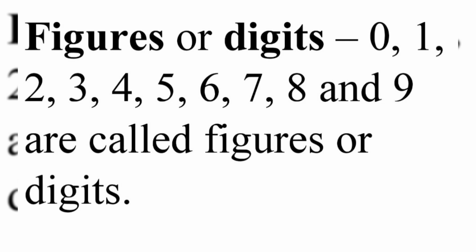Now, figures or digits: 0, 1, 2, 3, 4, 5, 6, 7, 8 and 9 are called figures or digits.